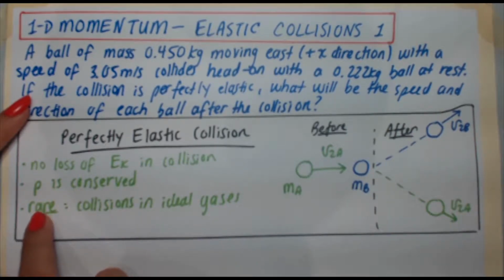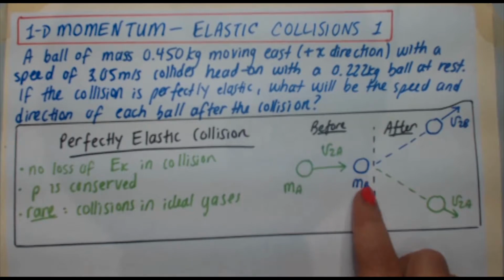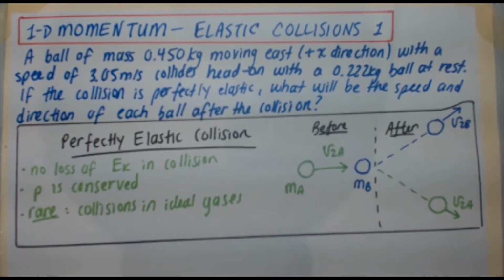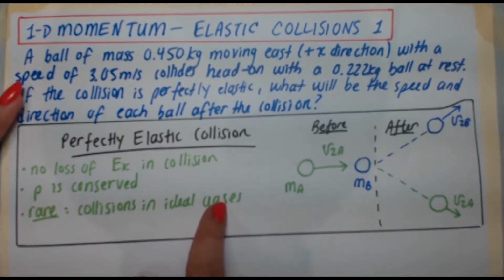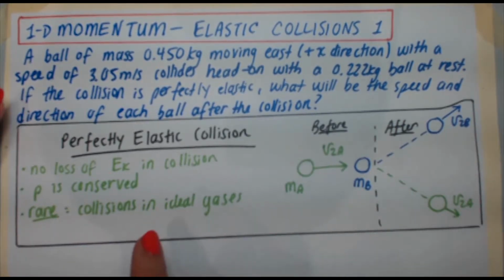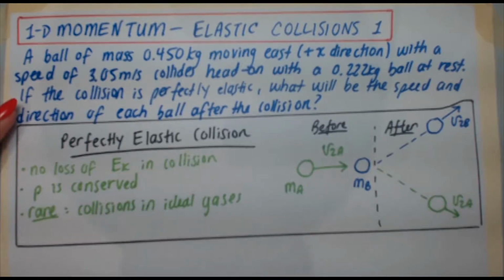You should also know that elastic collisions are rare. For there to be no loss of kinetic energy... usually when things collide, like billiard balls, you hear something. You hear one ball smack the other, and that means some kinetic energy got lost to sound. Some gets lost to heat. There's friction. So it's very rare to have a perfectly elastic collision, but collisions between ideal gases get very close to this. So it is possible, and we're going to assume those ideal conditions for this problem. Again, no loss of kinetic energy, conserved momentum, that's perfectly elastic.